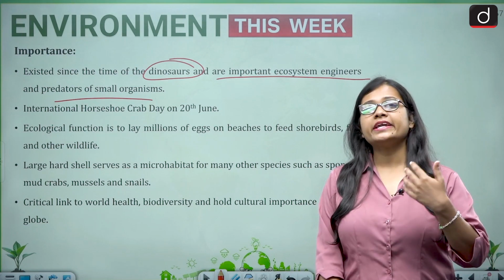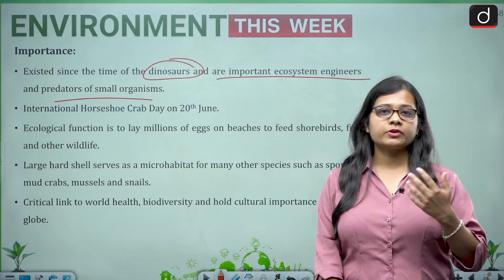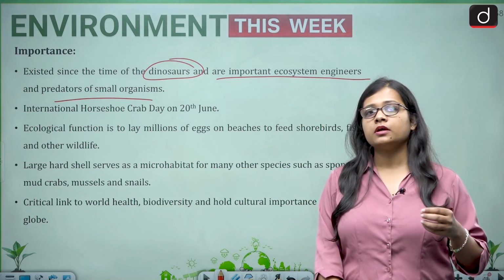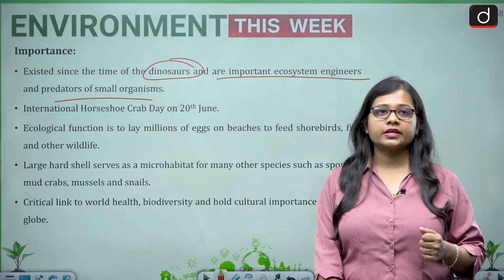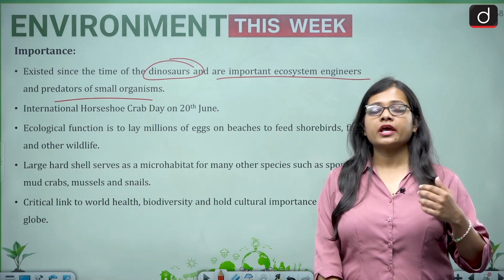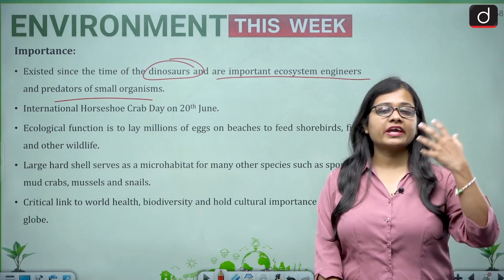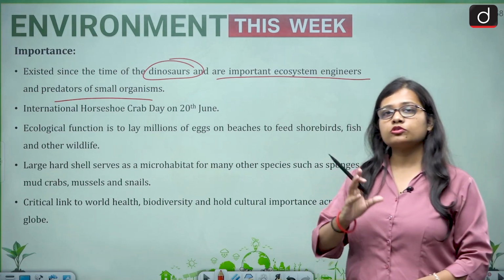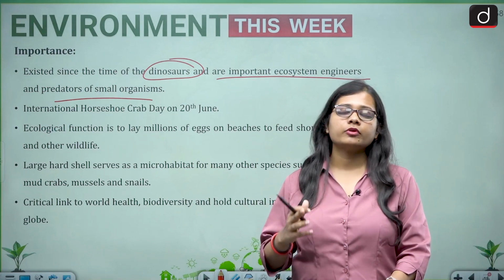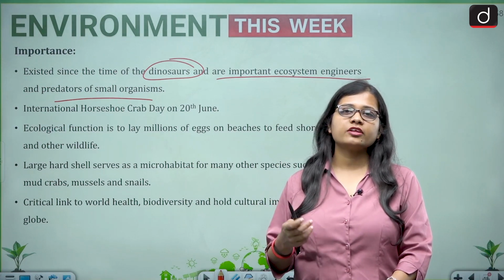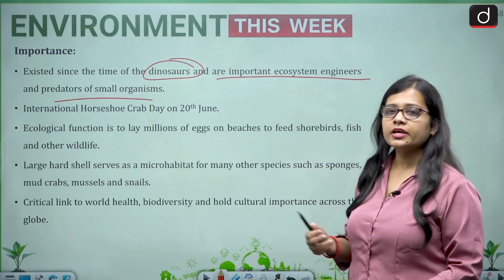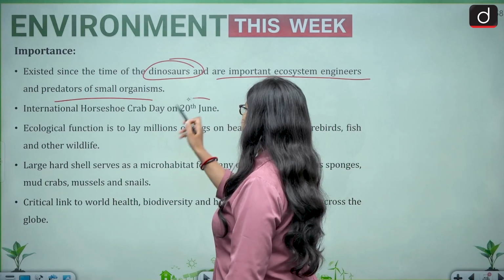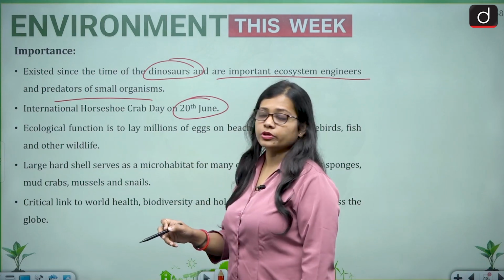They also indicate a variety of things, for example marine pollution levels can be detected, or what gases are present in the atmosphere. They are also responsible for the movement of the food chain and food web in the ecosystem. International Horseshoe Crab Day is celebrated on 20th June.